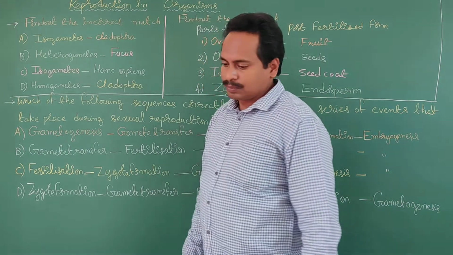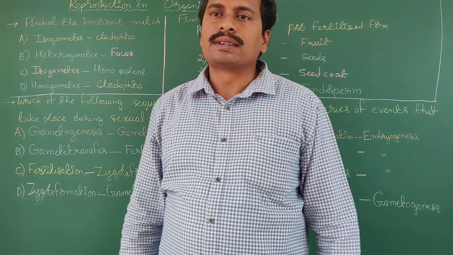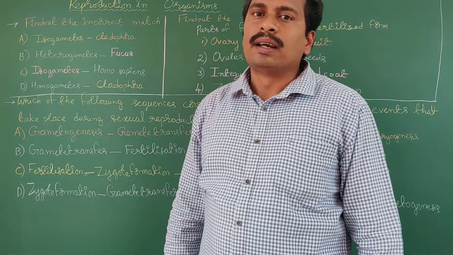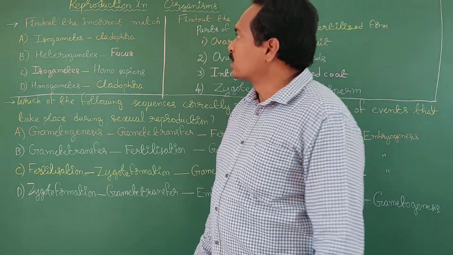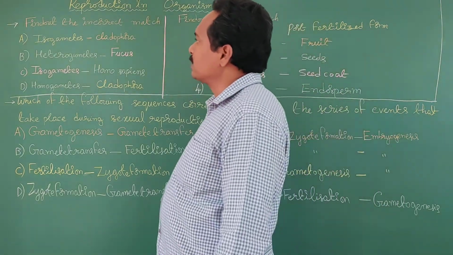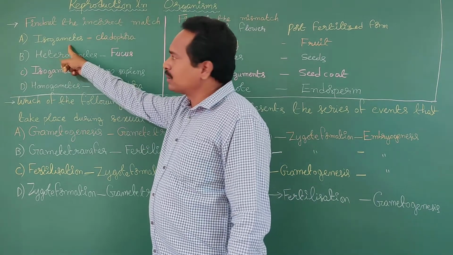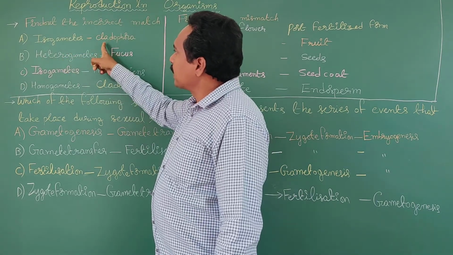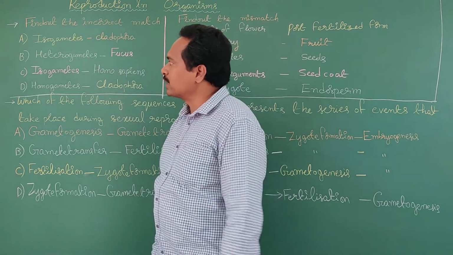Isogametes, Cladophora. Cladophora is an alga. Already we have learned about that concept. Cladophora produces morphologically and physiologically similar gametes, which are known as isogametes. Iso means similar. So it's a correct match. We have to find which one is the incorrect match among these options.